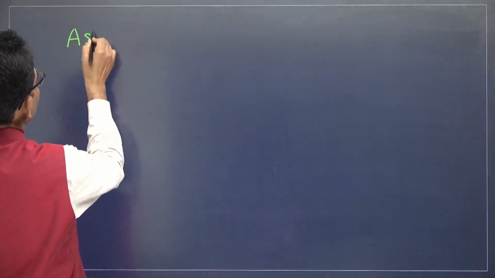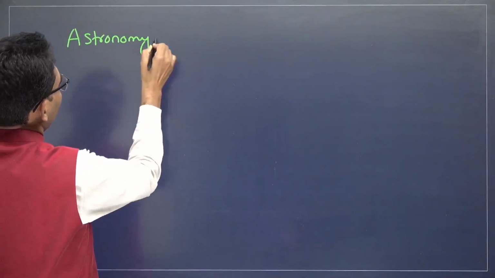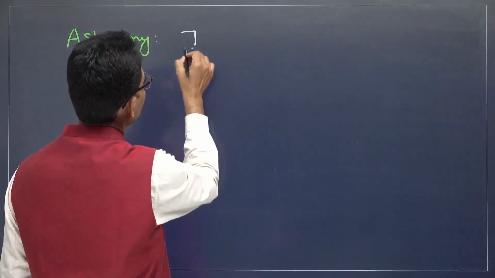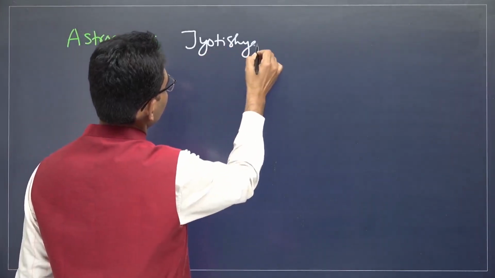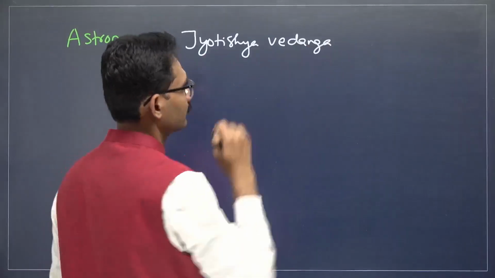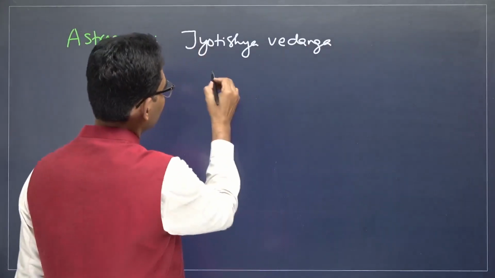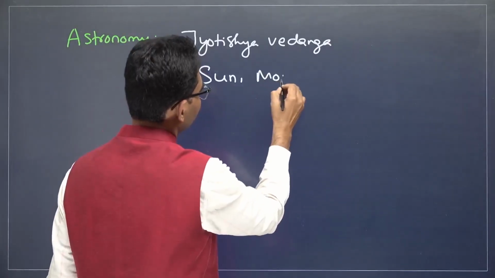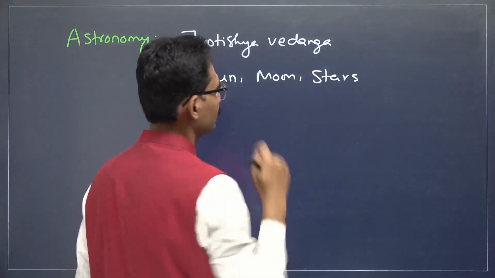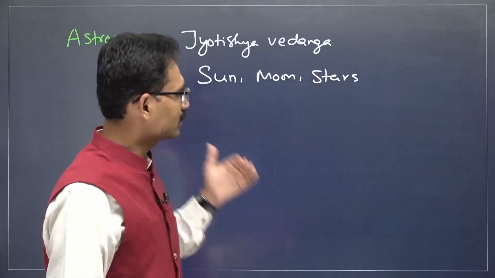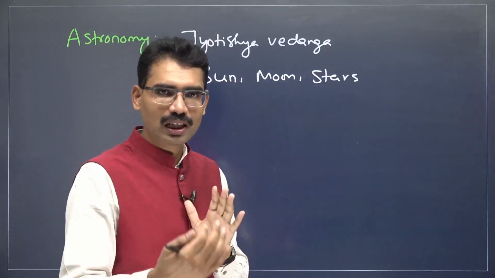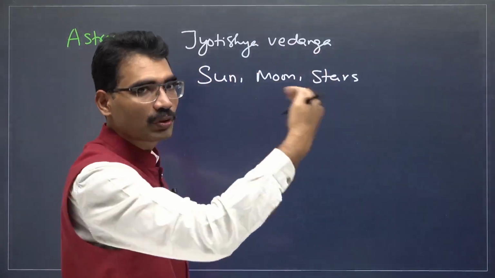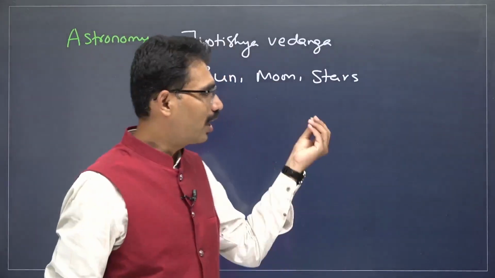Geometry. Next one, astronomy. When it comes to astronomy, Jyotisha Vedanga, related to planetary motion, sun related, moon related, stars related. Understanding of nature, stars, moon, sun emerged. Jyotisha Vedanga, and based on that only, which is going to become very, very strong in the future, the origin goes to this time period.